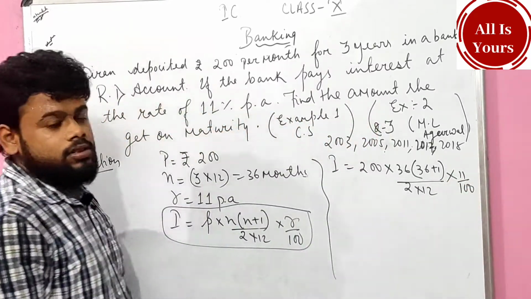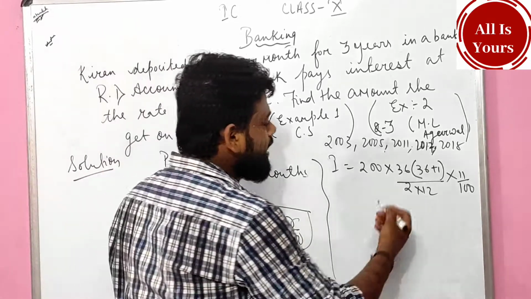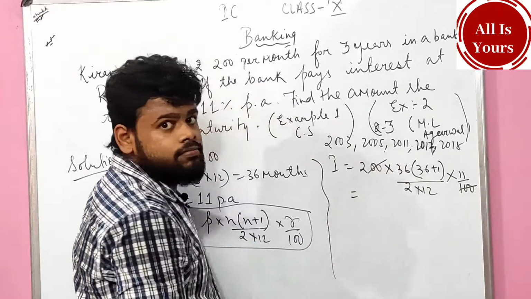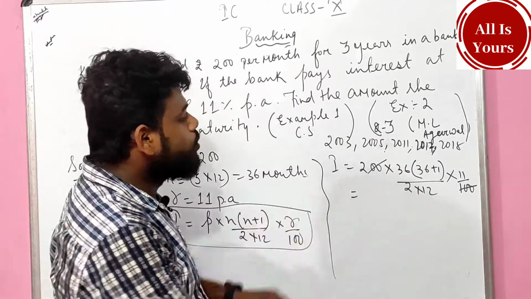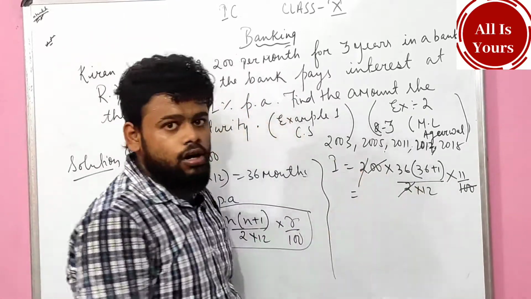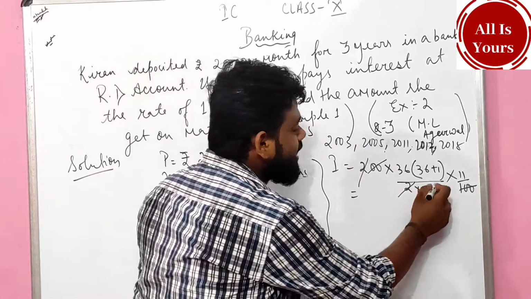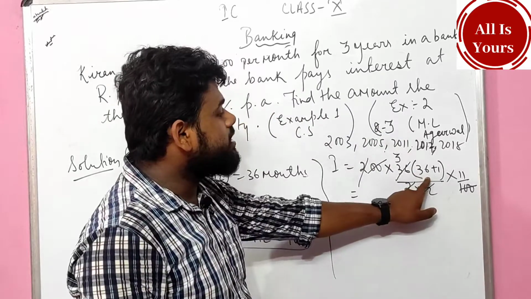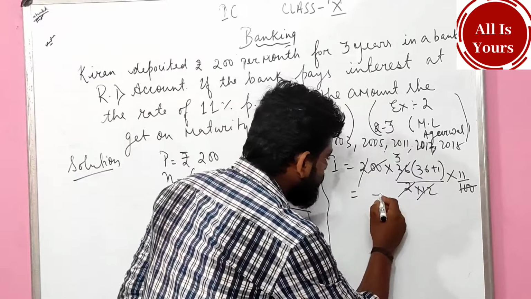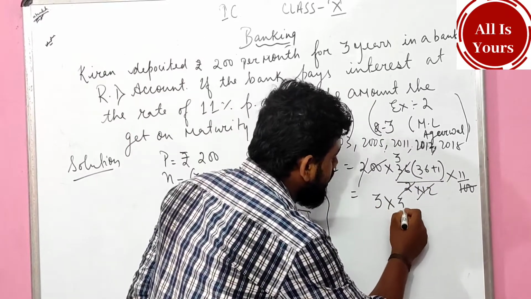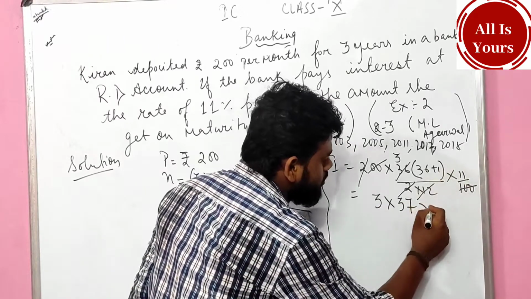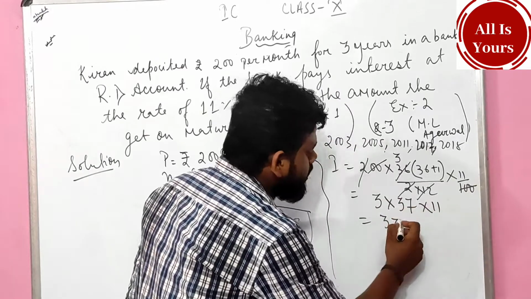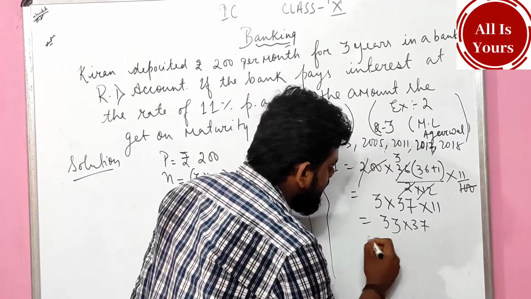See what to do now. Definitely I can cancel. 200 is there, the 00 cancelled. 2 and 2 are also cancelled. 12 I can cancel with this 36 by 3. What did I get? 36 plus 1 is 37. So 3 times 37 times 11. 3 into 11 is 33, so 33 times 37, something I will get like that.